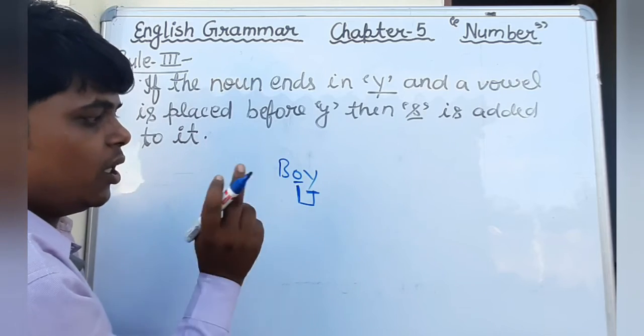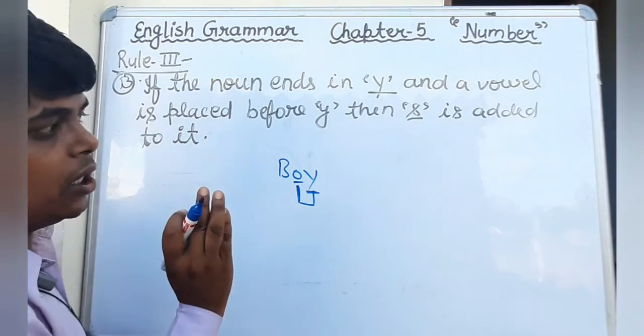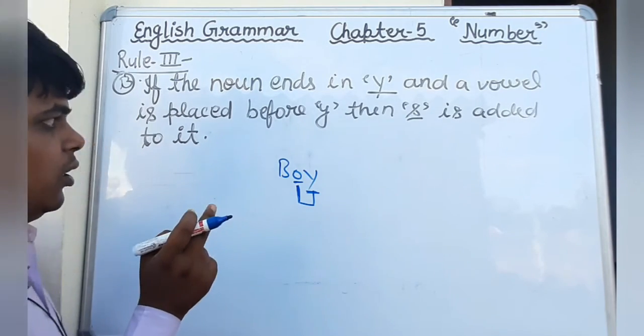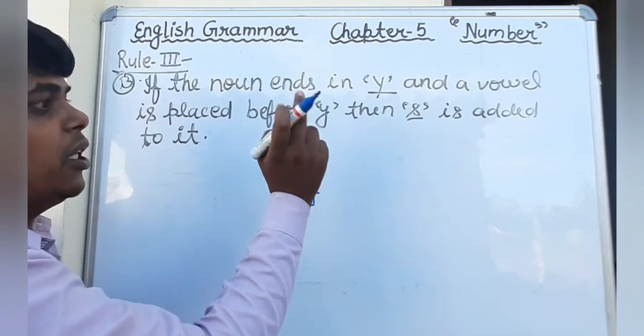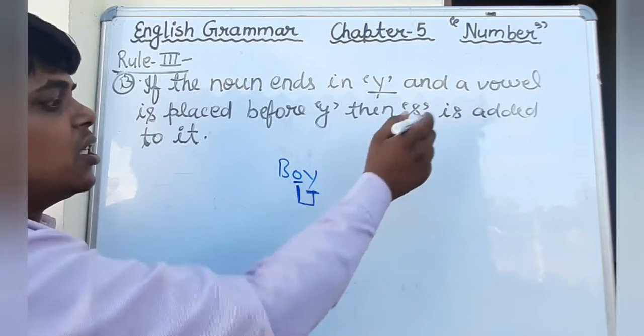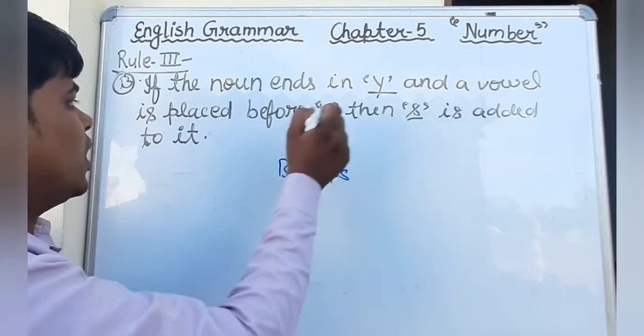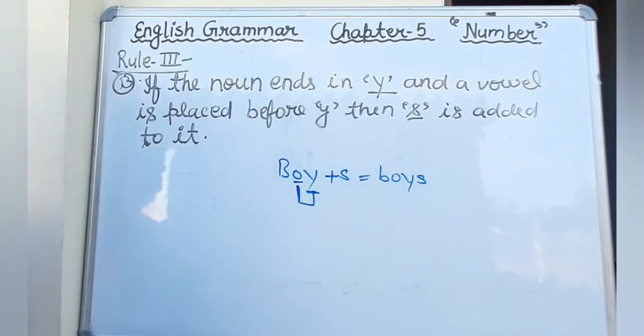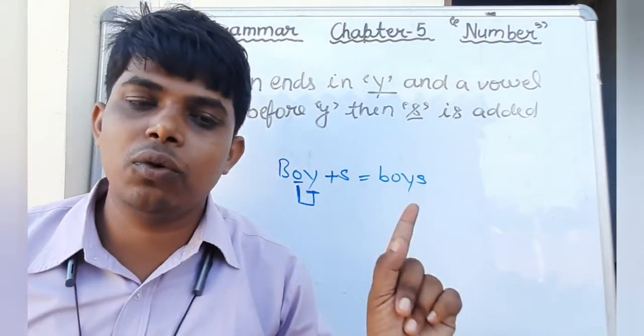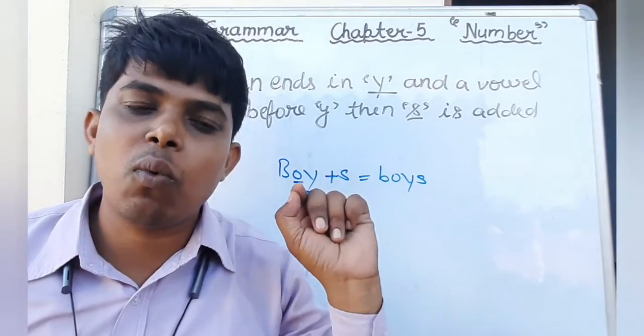A, E, I, O, U, these letters are vowels in English. So here, if a vowel is placed before Y, then S is added to it to make plural. It becomes boys.